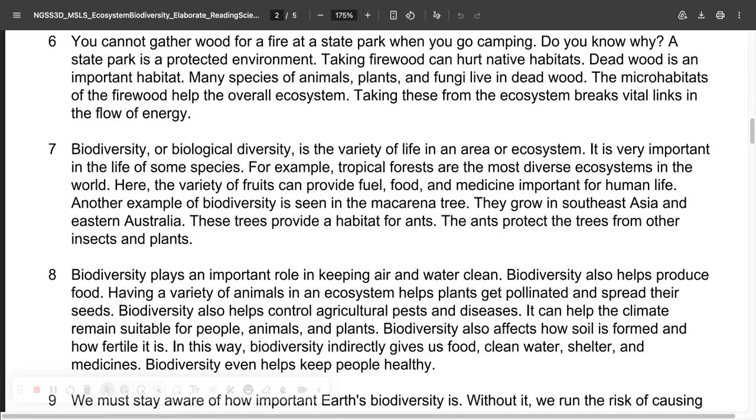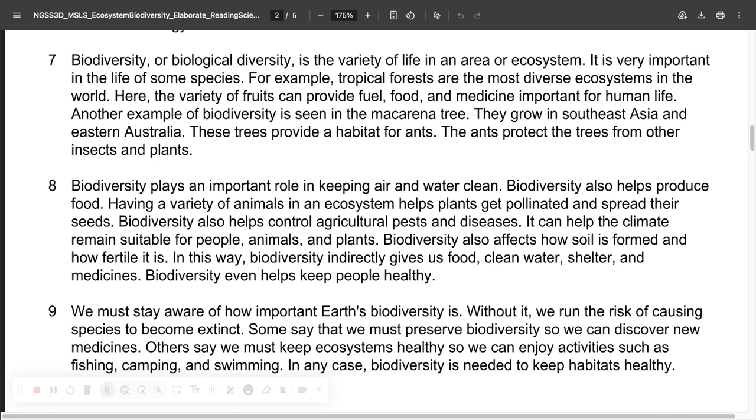You cannot gather wood for a fire at a state park when you go camping. Do you know why? A state park is a protected environment. Taking firewood can hurt native habitats. Dead wood is an important habitat. Many species of animals, plants, and fungi live in dead wood. The microhabitats of firewood help the overall ecosystem. Taking these from the ecosystem breaks vital links in the flow of energy.